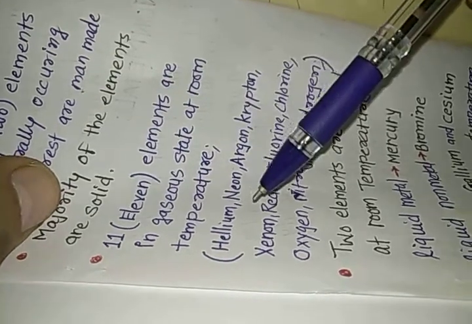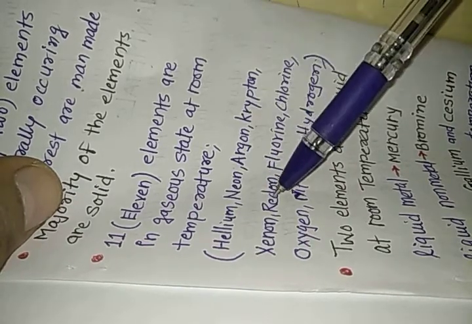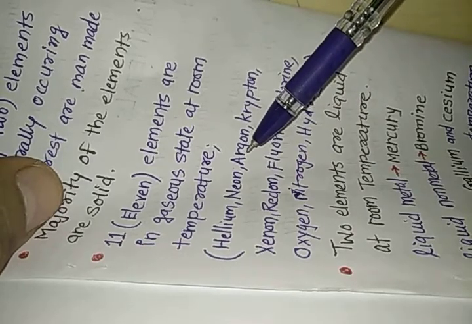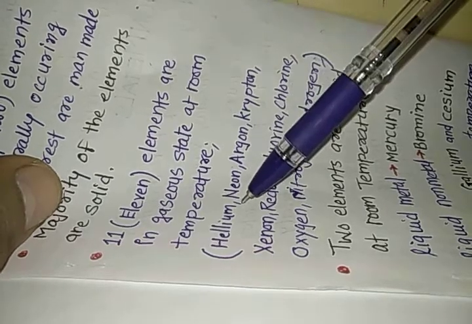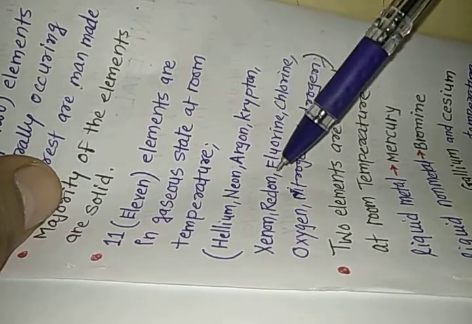I have given you the list of those 11 elements which are gaseous in state. They are helium, neon, argon, krypton, xenon and radon. Please remember, my dear students, these elements are known as the noble gases or inert gases. So if you are asked, you can write: name the noble gases, or name the inert gases. They are helium, neon, argon, krypton, xenon and radon.